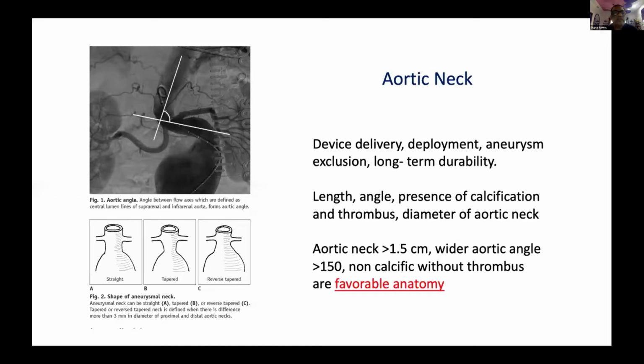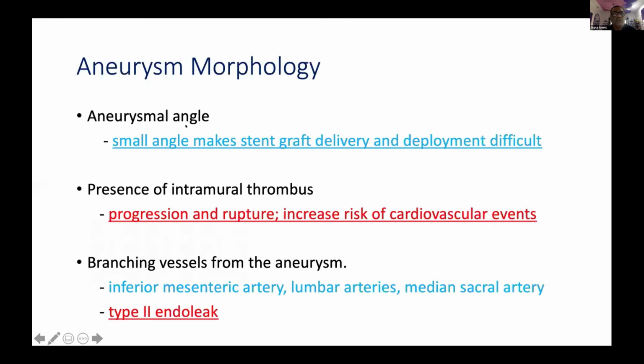And now what Kamal has given, like, in this patient, the right renal is involved, the inferior mesenteric involved. Inferior mesenteric, we are not worried about, but right renal, yes, we are very, very worried. So aneurysmal angle, if it's a very, very small angle, the delivery of the stent graft and deployment becomes very difficult. It is not precise. And sometimes you land up in a type 1 endoleak and you have to deploy another stent graft. And in our country, putting 2 stent grafts is a very, very difficult thing.